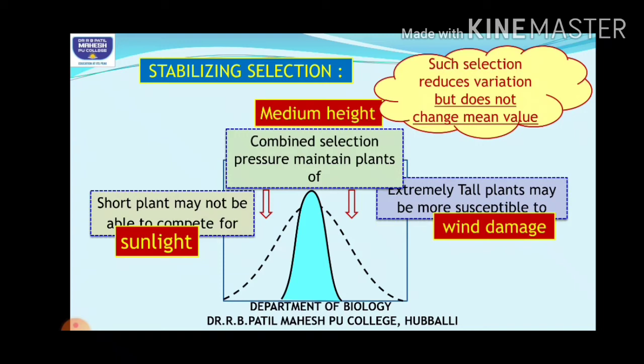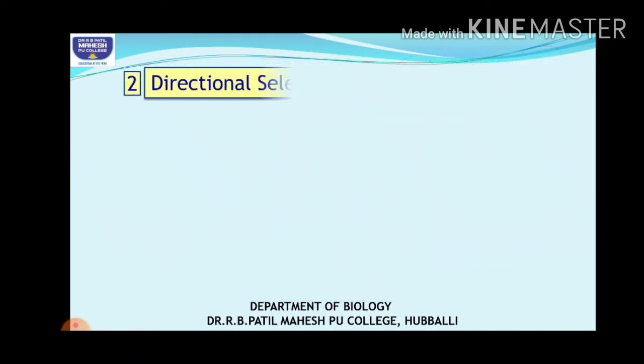And what is the graph here? Here there is a peak at the mean level. So this is stabilizing selection. Children, refer to the NCERT textbook for the graph. You can easily practice that graph from the NCERT textbook. For NEET exams, they may give you the graph and ask which type of selection it is, or for the board exams they may ask you to explain any of these different selection types.